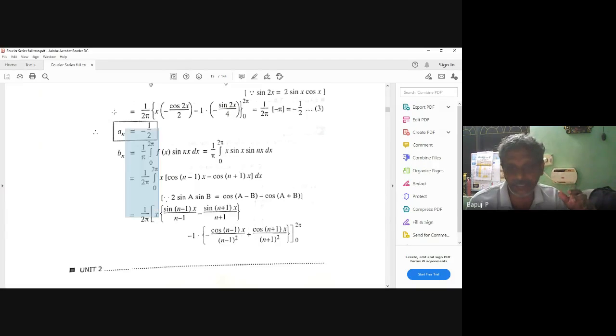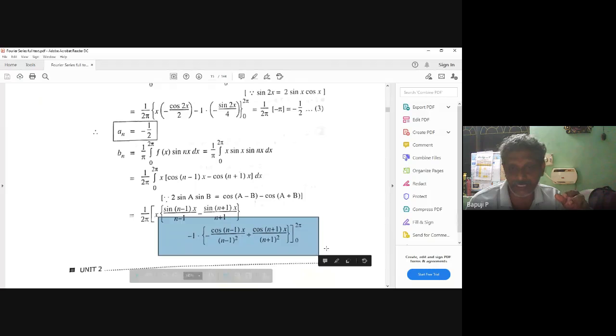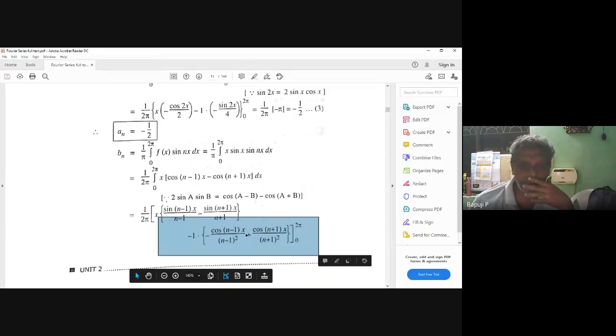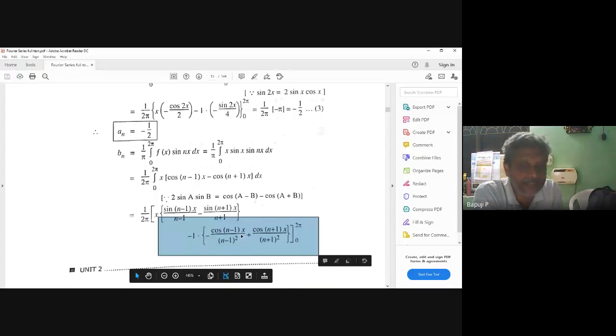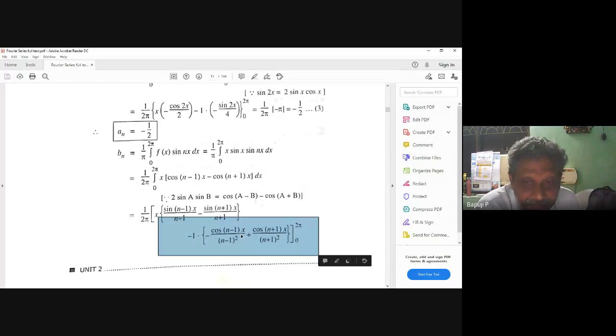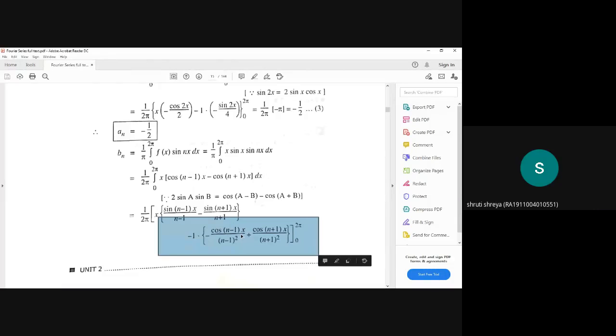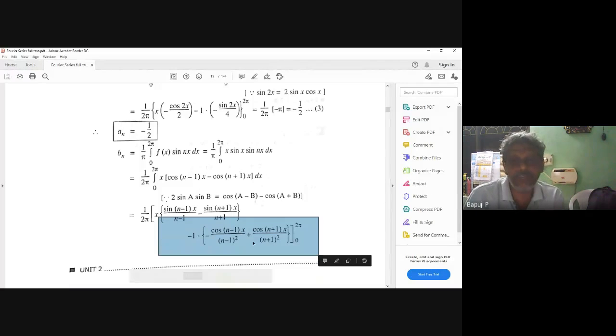I want to come and see this fellow. Correct or not? Now here what do I want to do? Apply the limit slowly. I think here also it vanishes. This minus 1 you can keep here. Cos 2 pi, how much? 1. Cos 0? 1. But upper limit minus lower limit, you will write or not? Yes, sir. Now what does this term become actually?